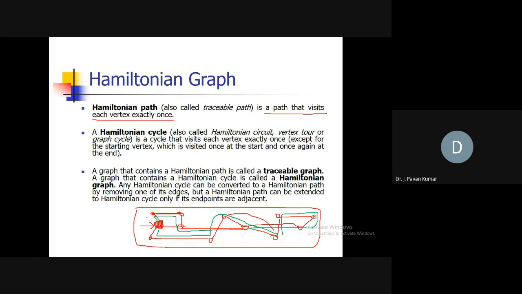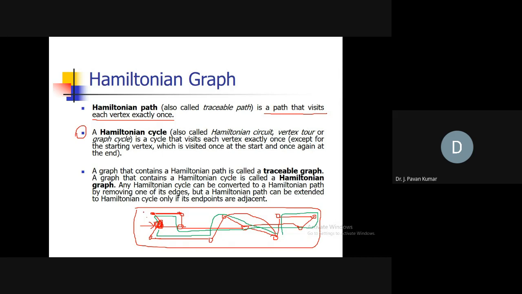We are having a direct road from here to here, then this path will go like this. Okay, then this way. So whenever we have this kind of cycle possible, where we will be visiting each and every vertex exactly once, such a cycle we call a Hamiltonian cycle. Each vertex of the graph we should visit exactly once, and we have to visit every vertex of the graph. Then such a cycle we call a Hamiltonian cycle.